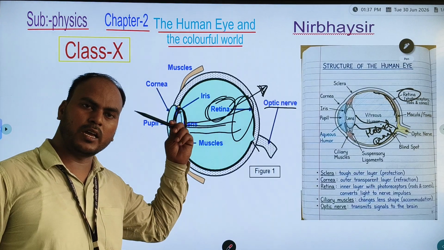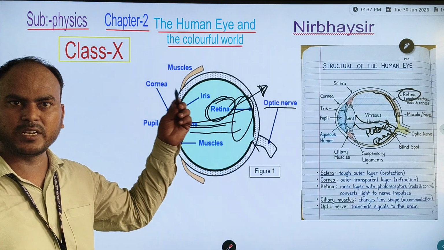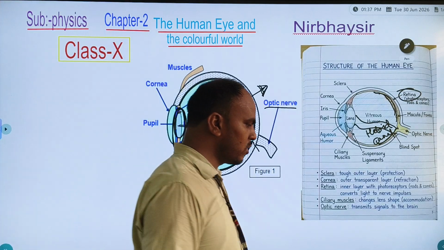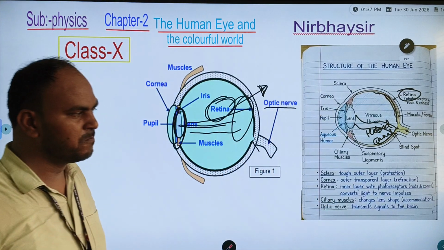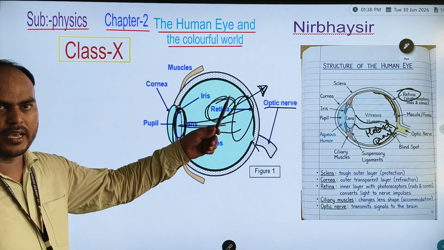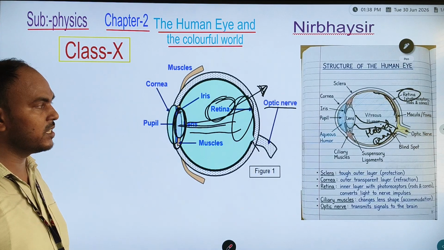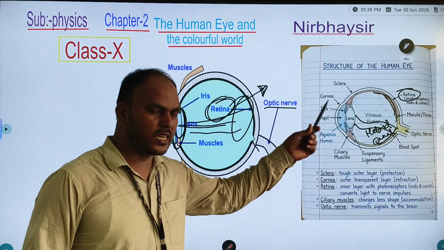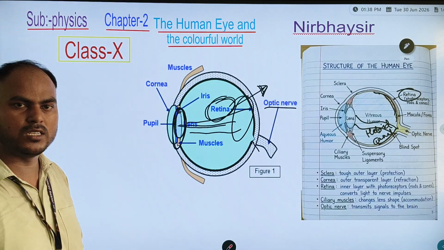After that, I told you about the sense organs. How many sense organs do we have? Five sense organs. From the five, one is the eye. Yes or not? About the eye, I told you about the parts of the eye. What are the parts of the eye? The first part is the sclera. Second is the cornea.